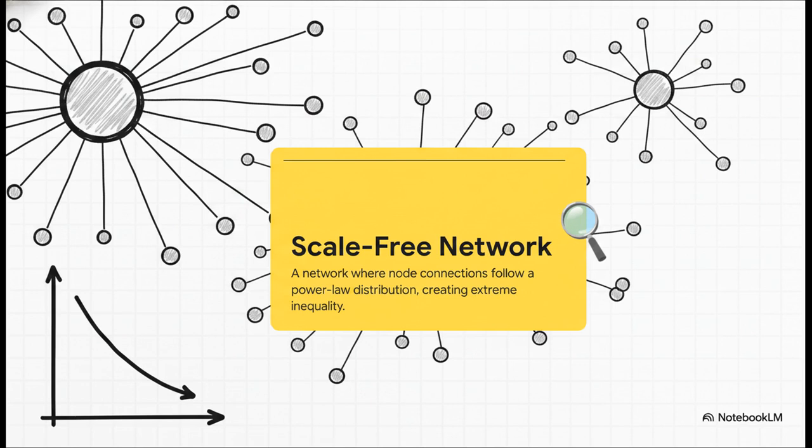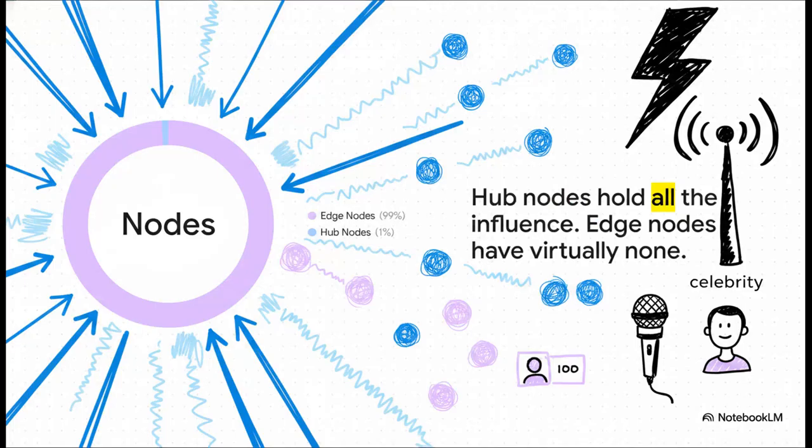A new user joining a network is way more likely to follow an already famous account than some unknown one. Over time, this creates extreme structural inequality. A microscopic fraction of users amasses an astronomically high number of connections, while the vast majority of us have almost 0. To visualize this, think of the hub nodes as your major media outlets, international celebrities or massive influencers. They make up a tiny percentage of total users, but they hold almost all the influence. They are literally the skeleton of the network.